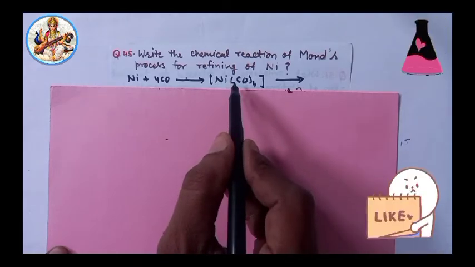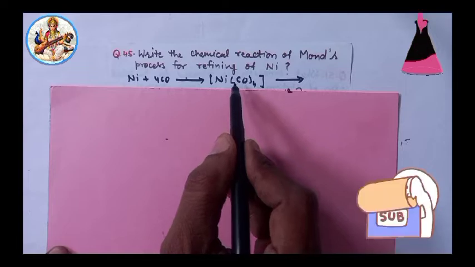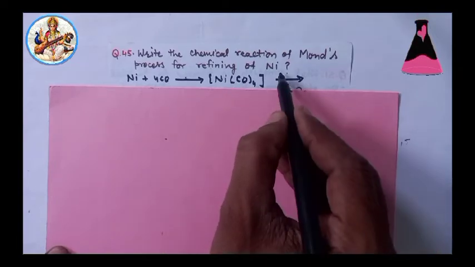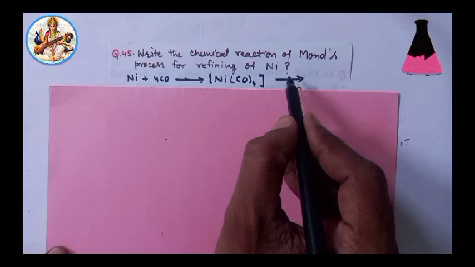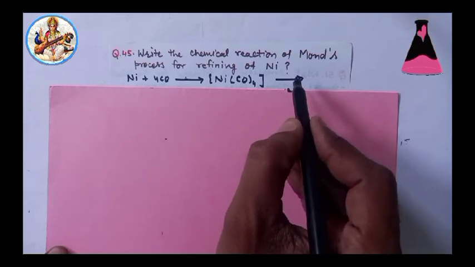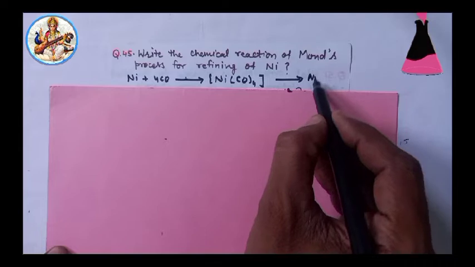The carbonyl vapors, when subjected to still higher temperature, 450 to 470, undergo thermal decomposition giving pure nickel.